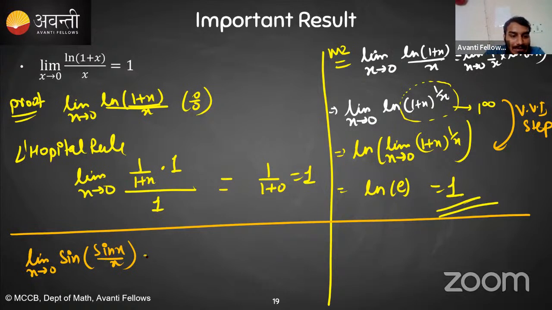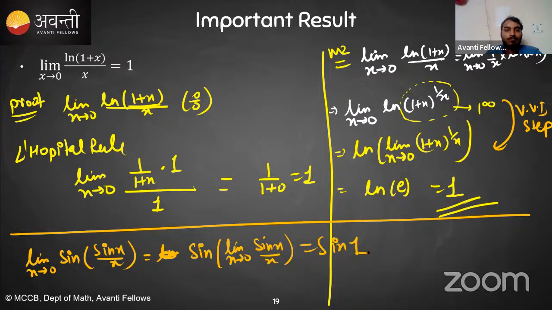So I can write it as sine of limit x tending towards 0 sine x upon x, which is 1. So it will give us sine 1. Whenever the indeterminate form is forming inside of the function, the function itself is not contributing anything towards the indeterminate form, so we can take our limit inside the function.